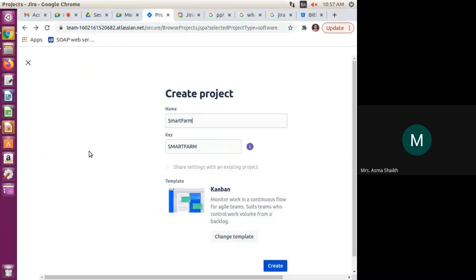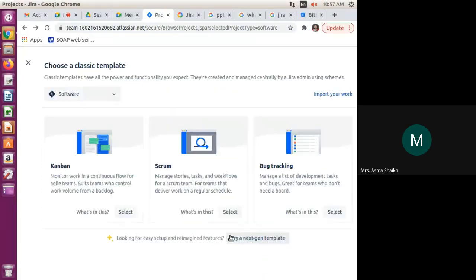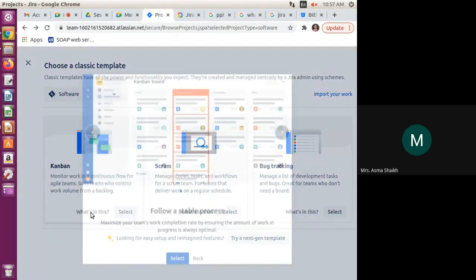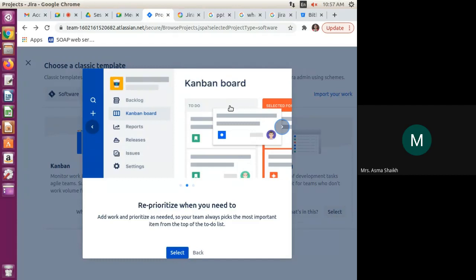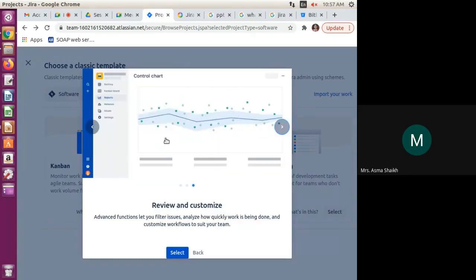If we select this, or we can change that to Scrum or bug tracking. It is up to us which project we are going to select. So if we see this, what is Kanban? In Kanban, we are able to see the to do tasks, in progress, and done tasks. We are also able to see the Kanban boards and the reports, if we select this Kanban.